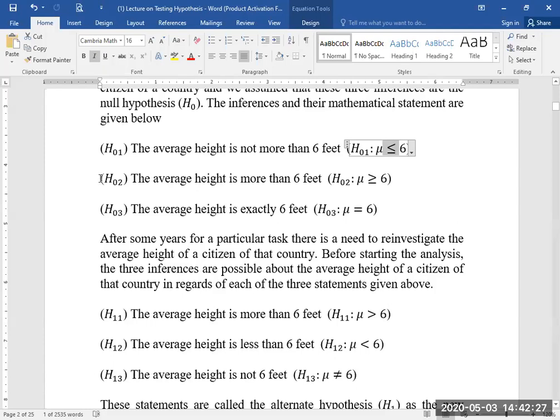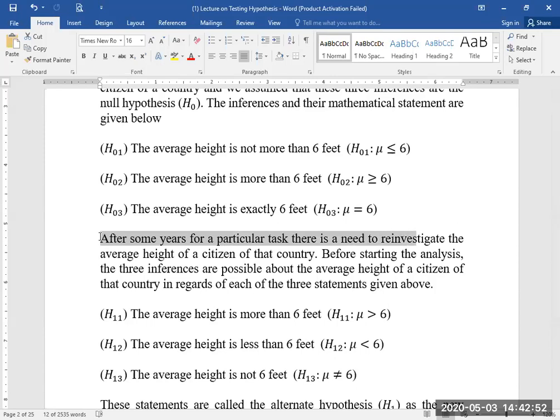H02, statement number 2 for the null hypothesis: the average height is more than 6 feet. H02 is mu is greater than or equal to 6. And H03: the average height is exactly 6 feet, or the statement is H03, population average mu is equal to 6. After some years, for a particular task, there is a need to reinvestigate the average height of a citizen of that country.